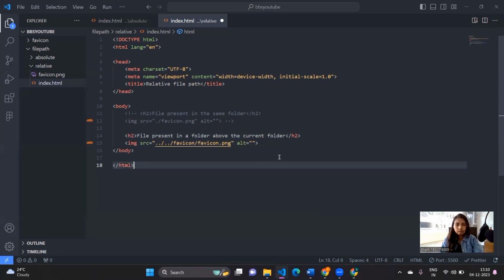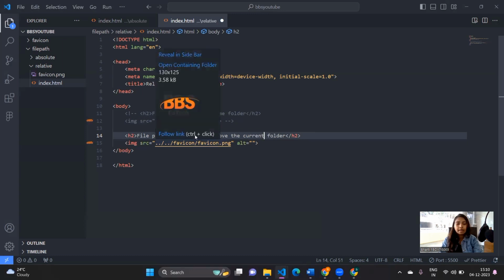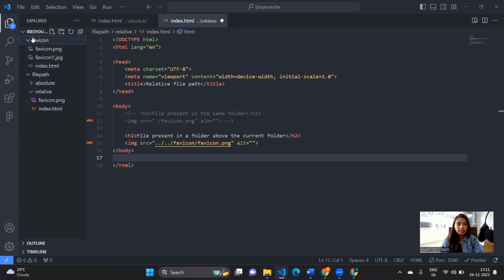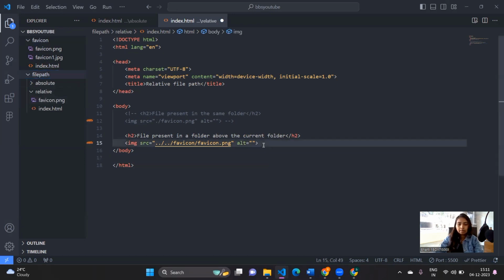Okay, let's understand how we can call a file present in a folder above the current folder. So this is the folder which we are in now. That is relative. And now we are calling an image which is under the favicon folder as favicon.png. So how can we call that? Let's understand that first. So let me remove this and I'll show you from the start how we can do it. So that's an image which I am going to include.